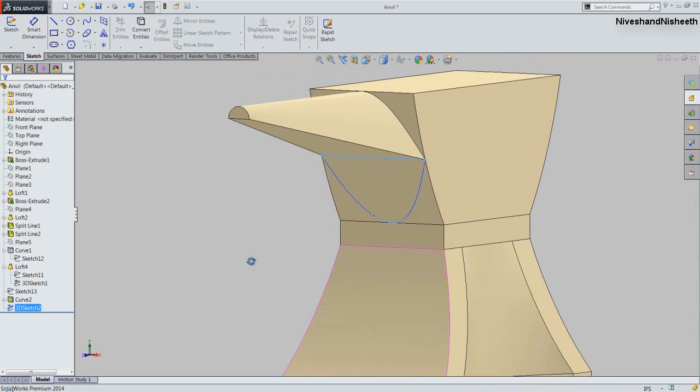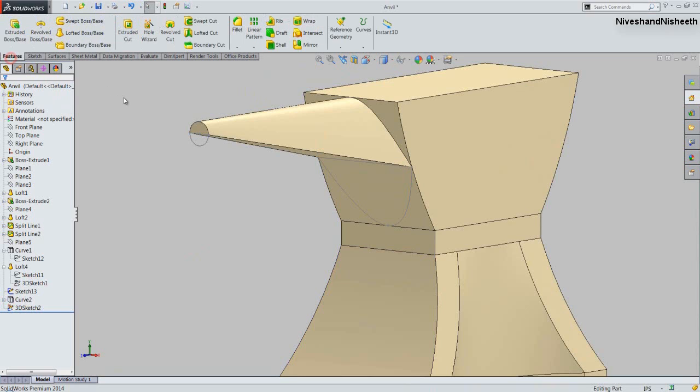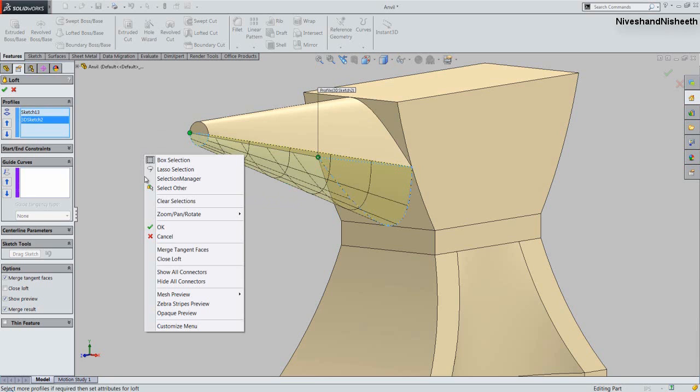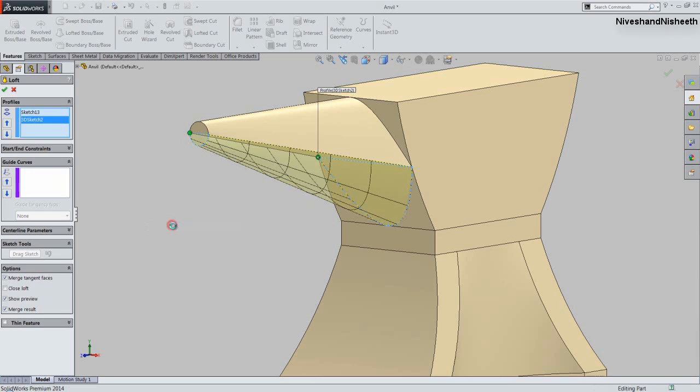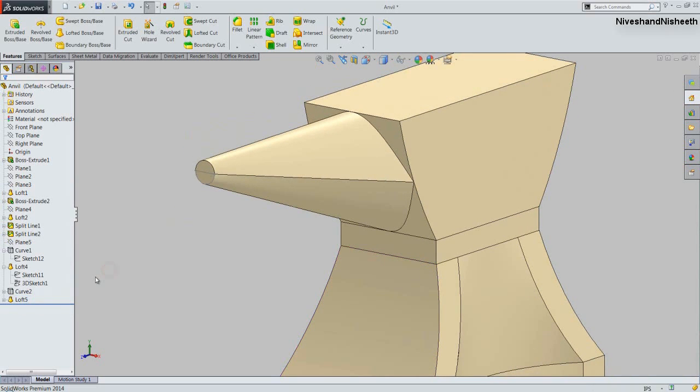Okay, that's it. Now we will create another lofted boss base feature on here that we had done earlier. Now see the result. It looks great.